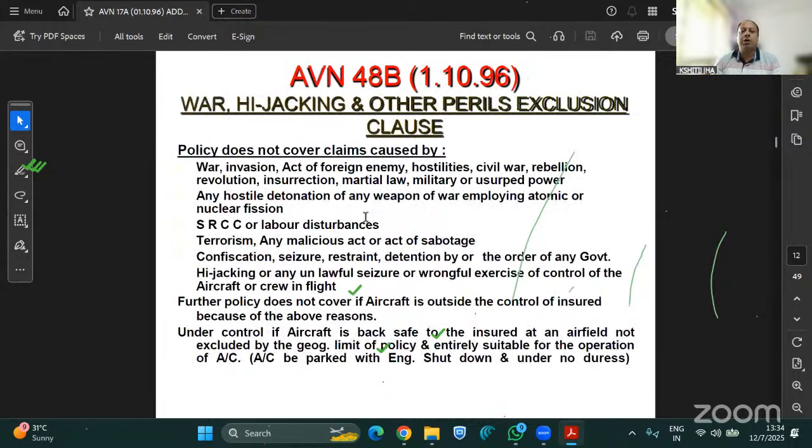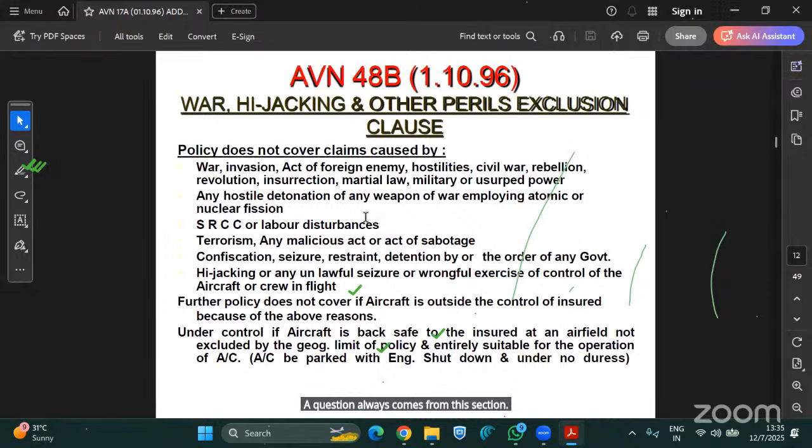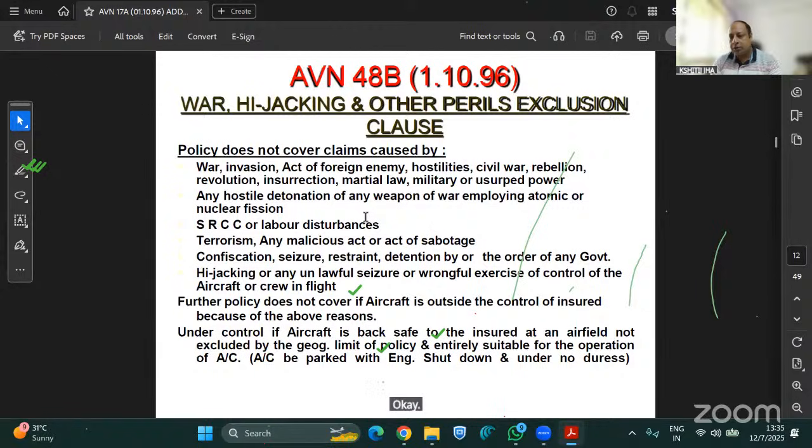Then most important is your Avian 48B, war, hijacking, and other perils exclusion clause. A question always comes from this section. What is Avian 48B, or what is this clause covered for?